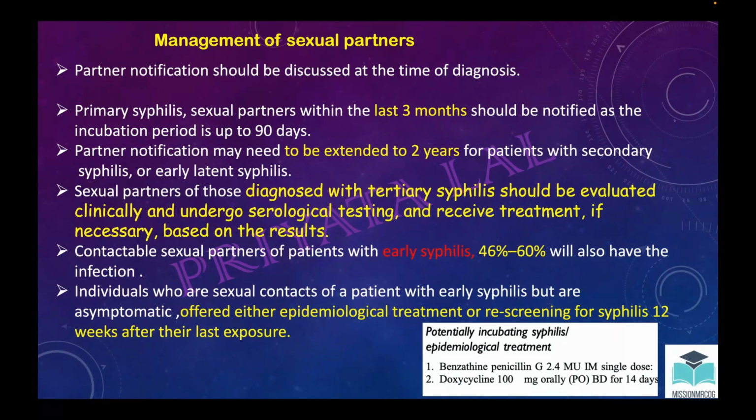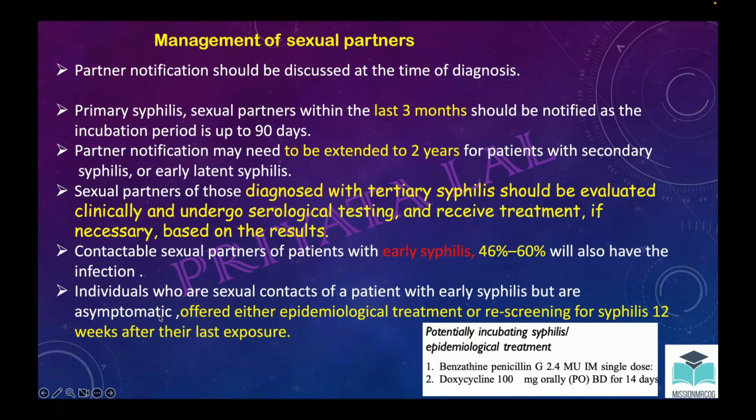Okay, apart from this, among the uncontactable partners of early syphilis, usually nearing 46 to 60% will also have infection, and they would not know it. Okay, this many people will have infection and they will not know it. Apart from this, the sexual contact of early syphilis is asymptomatic.